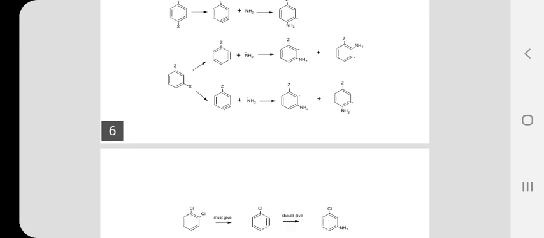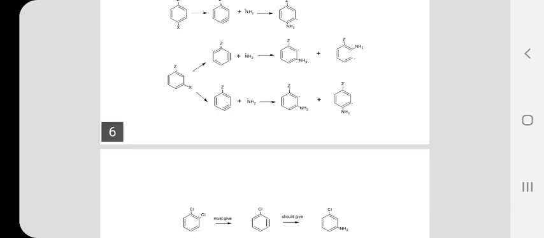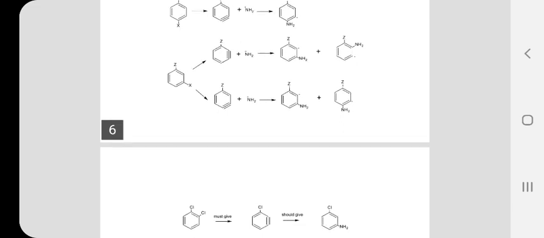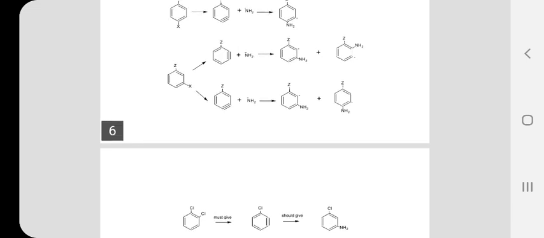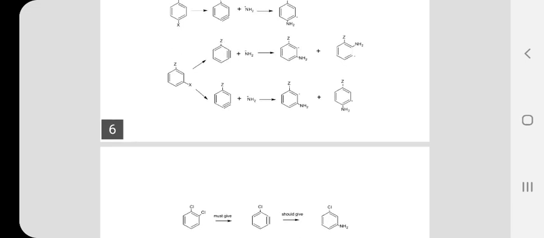So the meta isomer will give the meta isomer as the product. Whereas in the next case, if the amino group enters the para position, then the negative charge is on the meta carbon. Here the group Z has less influence over the carbon with a negative charge in the meta position. So the second product is not obtained predominantly; the first product is obtained predominantly.